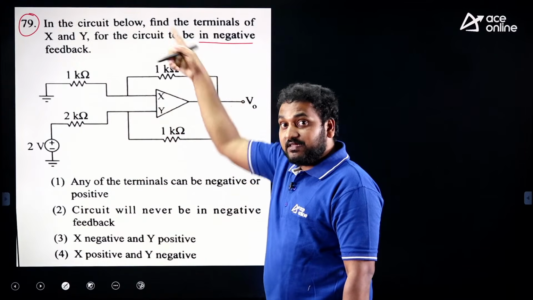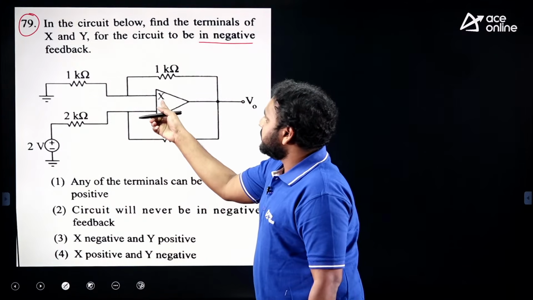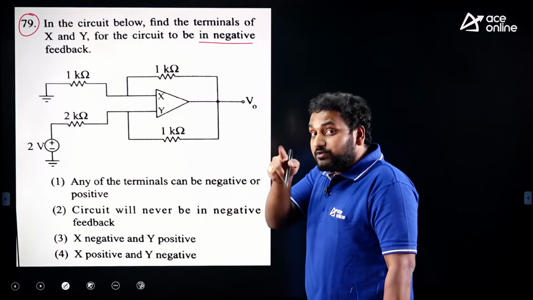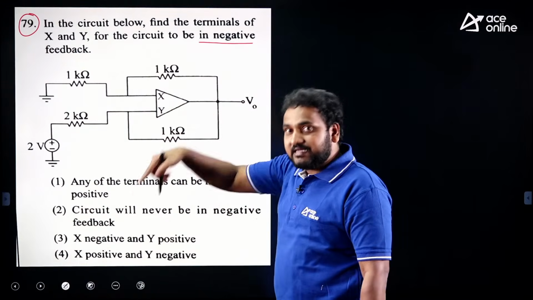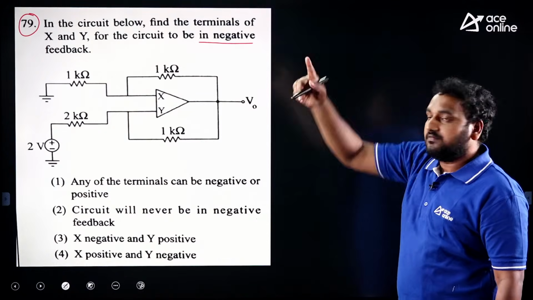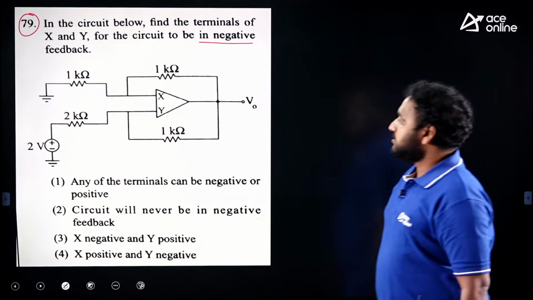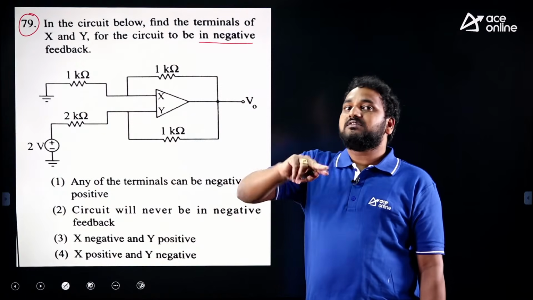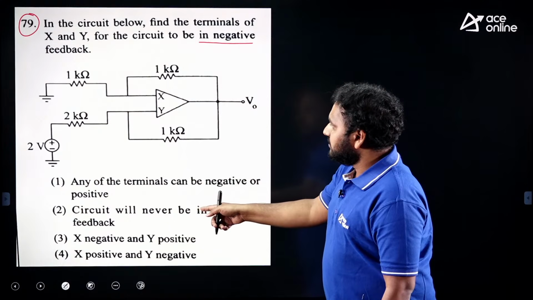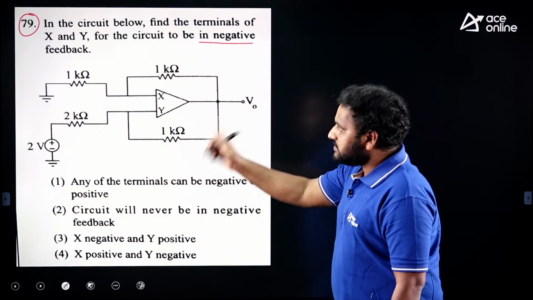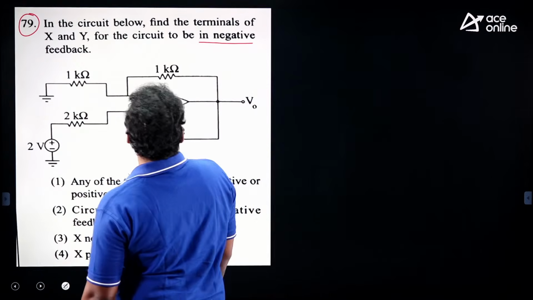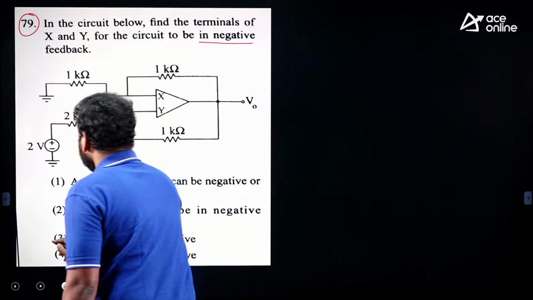In the question he has given that it is negative feedback type. There, if you take X as positive, you do not get the correct options. You got the correct options for question number 14 by assuming X as negative. So here, that question number 14 solution will help us find the correct answer. This is a type of 2 marks linked answer question, generally a GATE model. So in 79 you cannot find proper data. Actually this data is provided in question number 14, right? Anyway, X is negative and Y is positive.